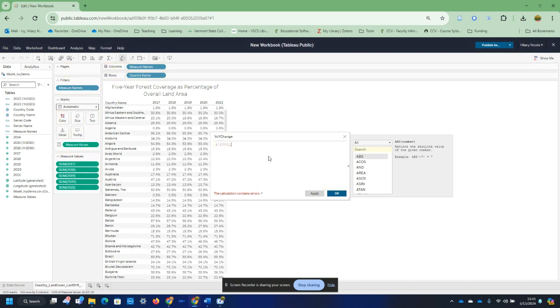I'm going to drag it on here. I just hold the mouse, drag it on here. We're going to track that from our starting year or initial value. Okay. And then we're going to go ahead and divide that by the initial value again and multiply that entire thing by 100.